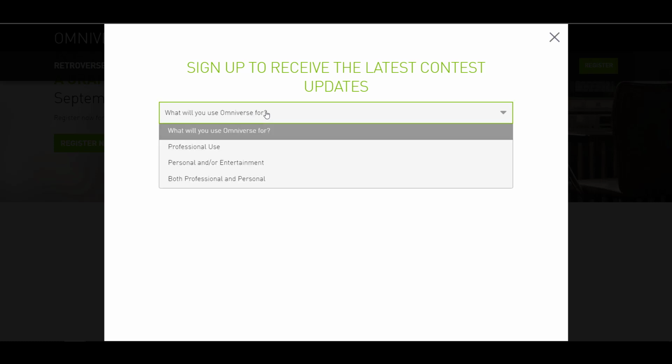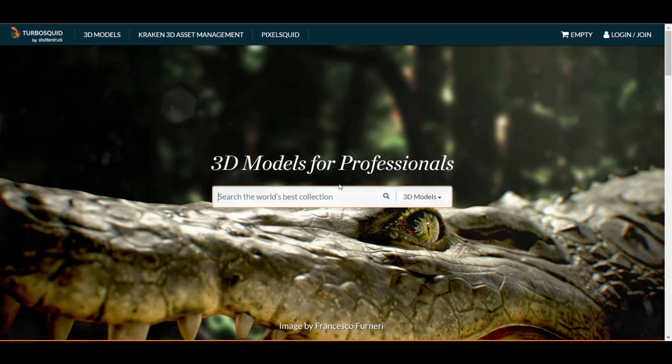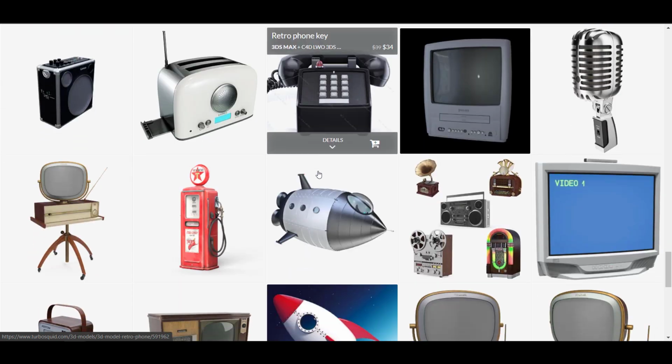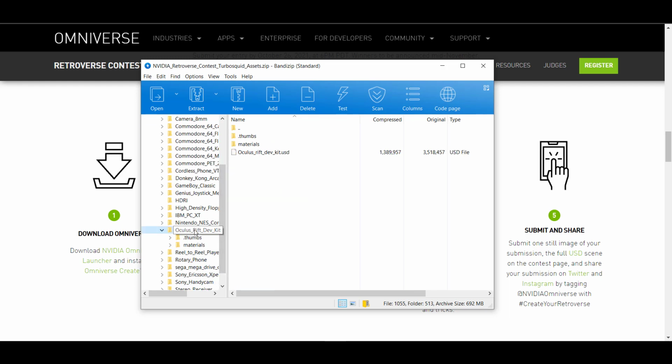There's a couple of cool prizes to be won, and it is worth knowing that this contest is partnered with the folks at TurboSquid, that is currently owned by Shutterstock, as they're also giving you a couple of pre-made assets that you'll be able to work with. So you can simply pick 3 of these pre-made assets and include them in your scene. But either way, this makes for a good free asset content pack that you can work with, especially if you've always been looking for something that is very retro-like, or maybe you're looking for retro assets. You will definitely find a whole lot of cool ones with this one.